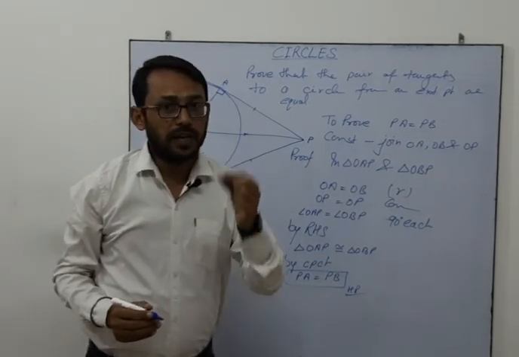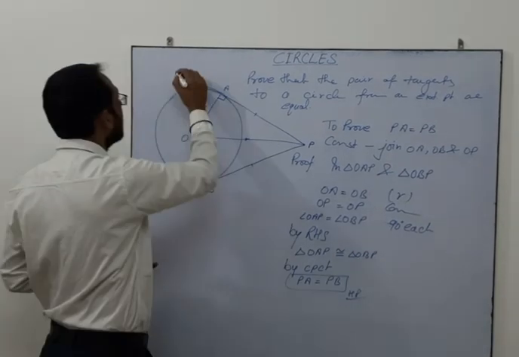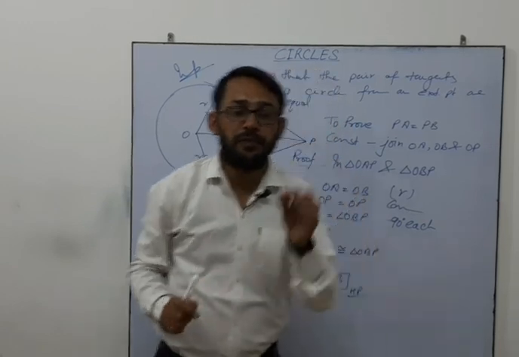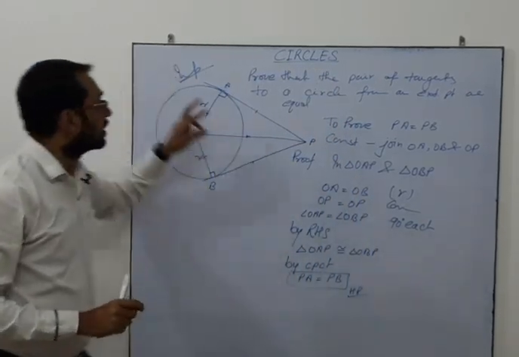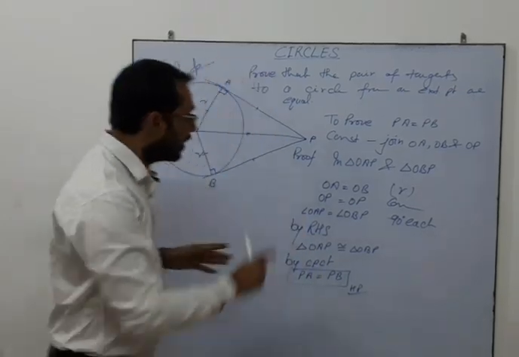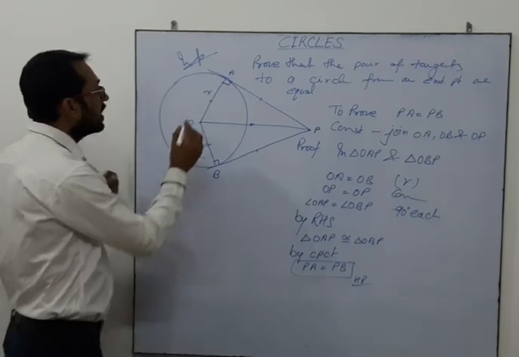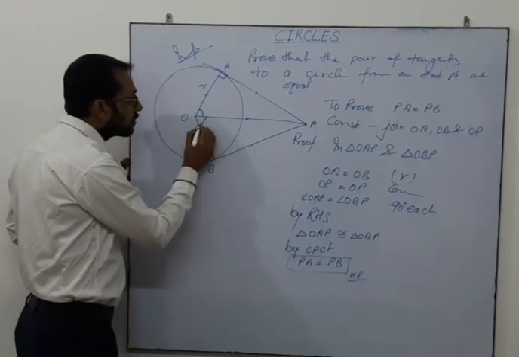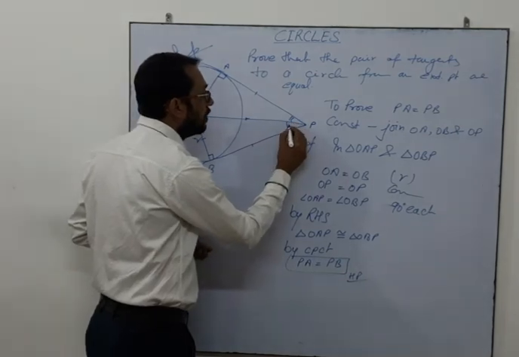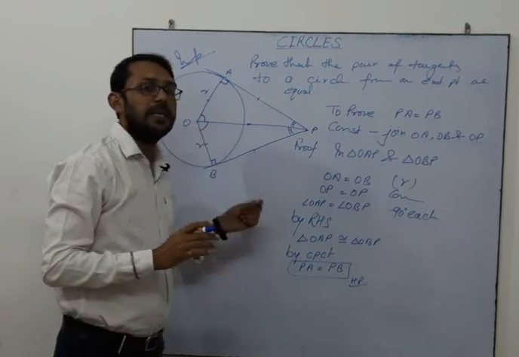With this वी आर कमिंग टू द कंक्लूजन ऑल्सो। पहले तो ये हमें आ जाना चाहिए, थ्योरम इज वेरी वेरी इंपॉर्टेंट, यू ऑल मस्ट बी एबल टू डू दिस। If your paper will be theoretical, then this theorem will be part of your board examination. You must be able to solve. After this, additional thing, this angle will be equal to this angle by CPCT, as well as this angle will be equal to this angle by CPCT.